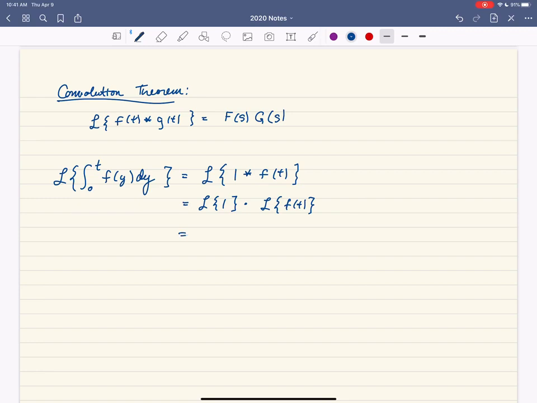And the Laplace transform of 1, this is the first one that we talked about. This is 1 over s. And the Laplace transform of little f we write as capital F of s. So it turns out that the Laplace transform of an integral f of y from 0 to t is going to be F of s over s. Again, this is item number 34 on the handout.